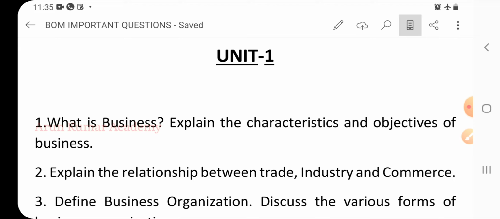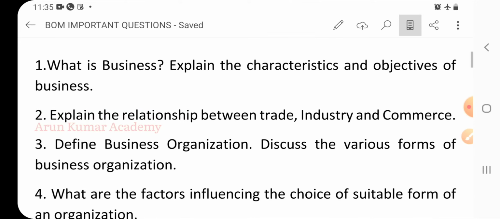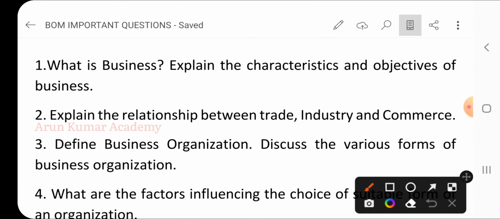So the first question will be, what is business? Explain the characteristics and objectives of business. Here we need to explain the definition of business, the introduction of business, and we need to explain all the characteristics and objectives of the business.